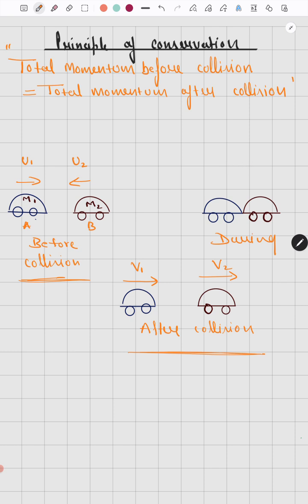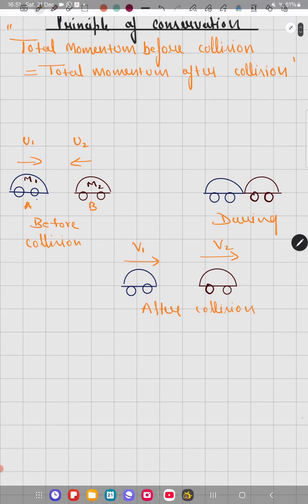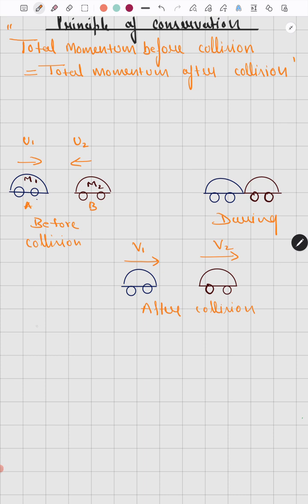So let's use these two situations and see how to write the statement in the form of an equation. Let's find the total momentum before collision. What do we mean by total? Total is a sum. So it is the momentum of car A plus the momentum of car B before collision. Before collision means we will look only at this part.